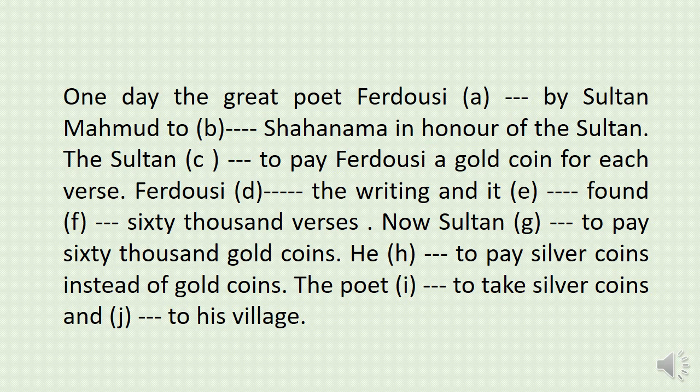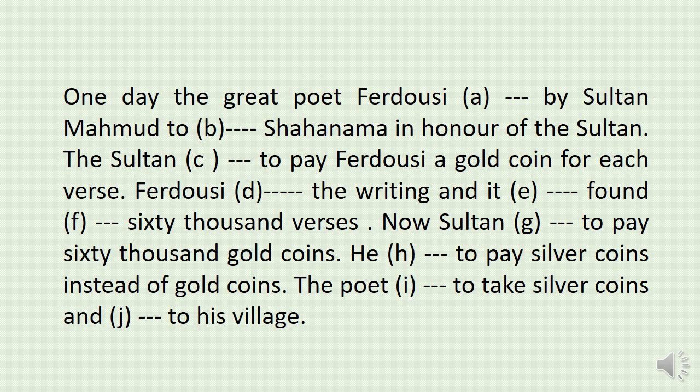One day, the great poet Ferdowsi ___ by Sultan Mahmud to ___ Shahnama in honor of the Sultan. The Sultan ___ to pay Ferdowsi a gold coin for each verse. Ferdowsi ___ the writing and ___ found ___ 60,000 verses.